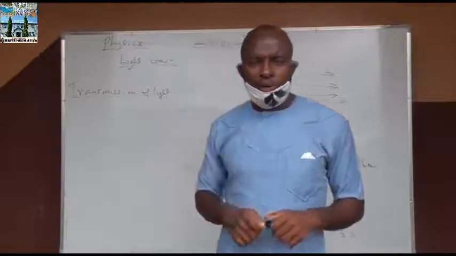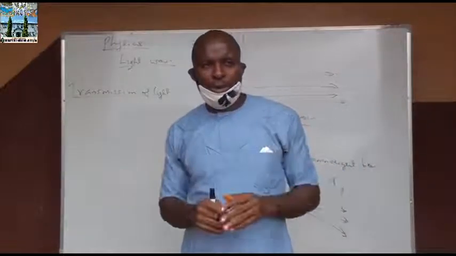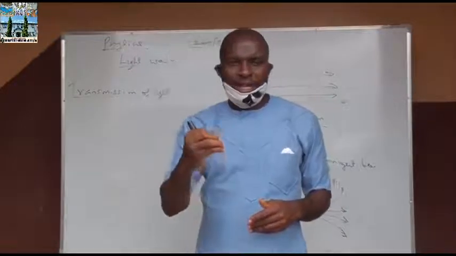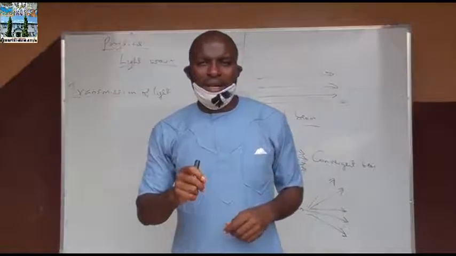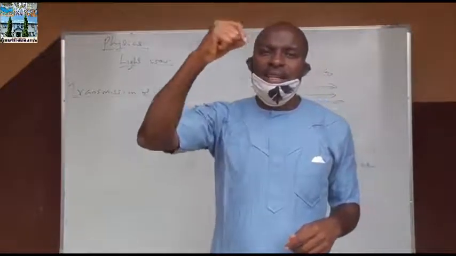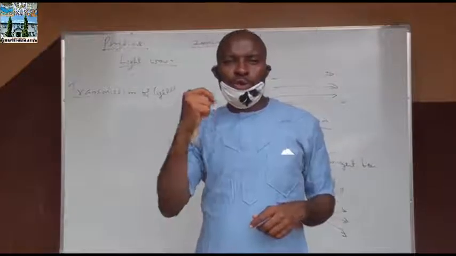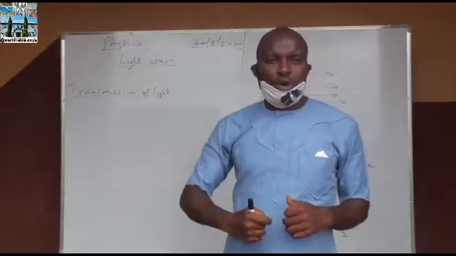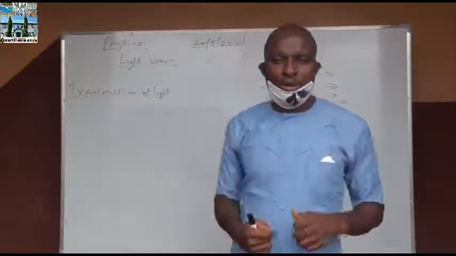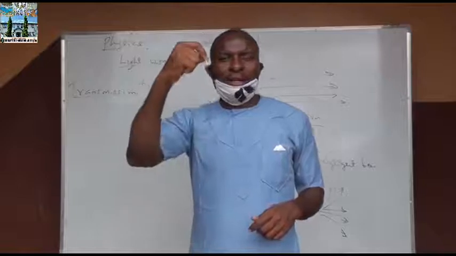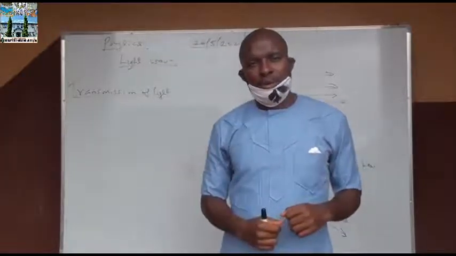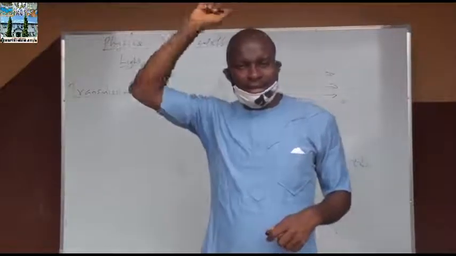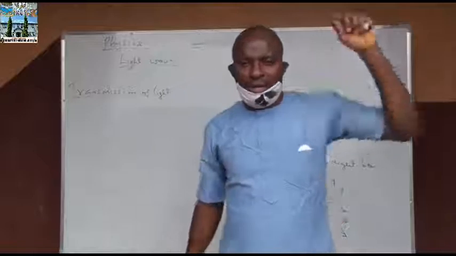I will give you a typical example of how reflection of light occurs on a plane mirror. When light falls on a plane mirror, there are some characteristics of the images that will be formed. One is that the size of the image must be equal to the size of the object. Two, the distance of the object from the mirror must be equal to the distance of the image from the back of the mirror. Three is what we call lateral inversion. The image will be laterally inverted, in the sense that if you are combing your hair in front of the plane mirror with your right hand, the mirror will be combing it with the left hand.